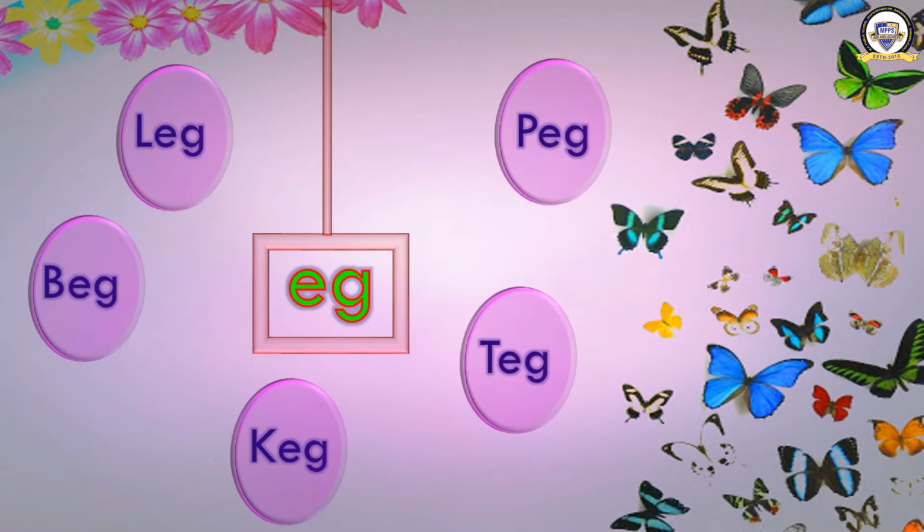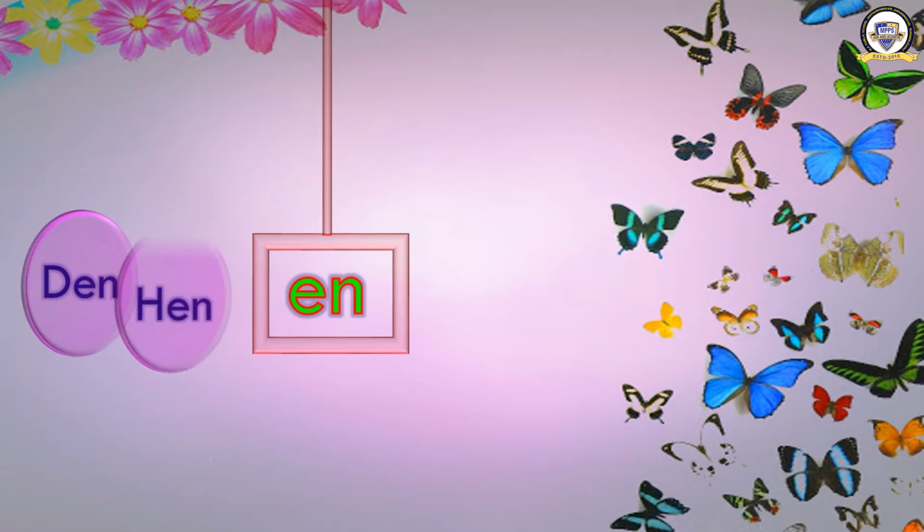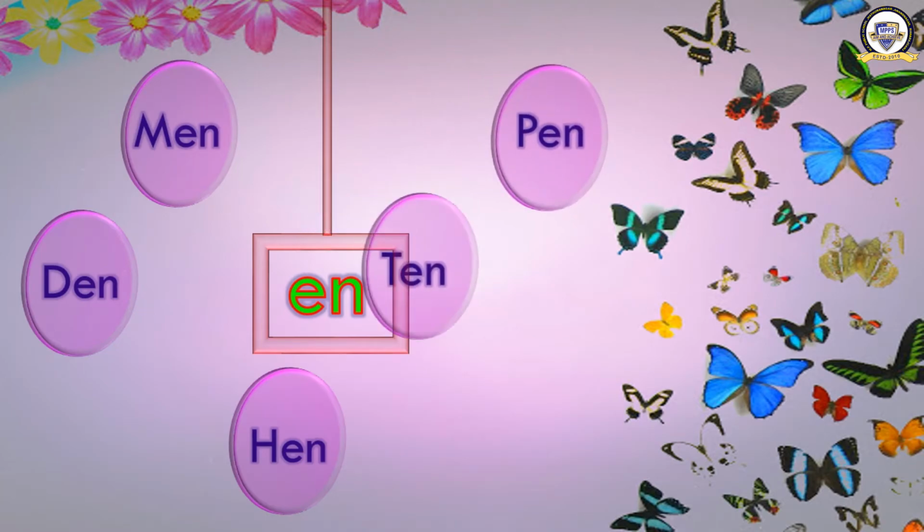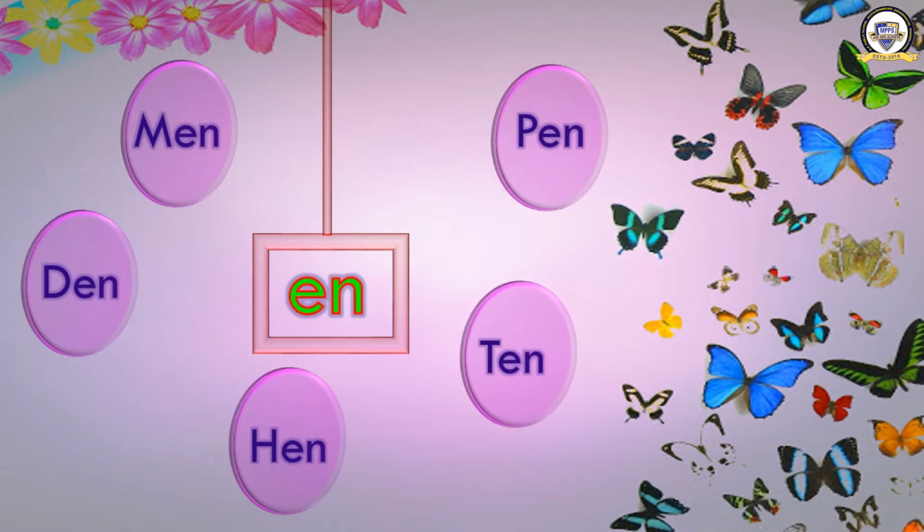Next words. What are we going to learn now? E sound with N. En sound that we have already completed. Look here once more. What are the words? D-E-N, den. H-E-N, hen. M-E-N, men. P-E-N, pen. And T-E-N, ten. Okay. Next.